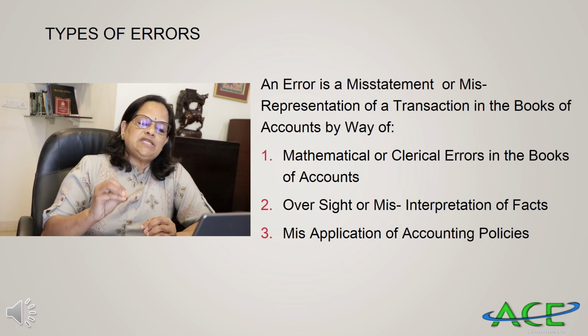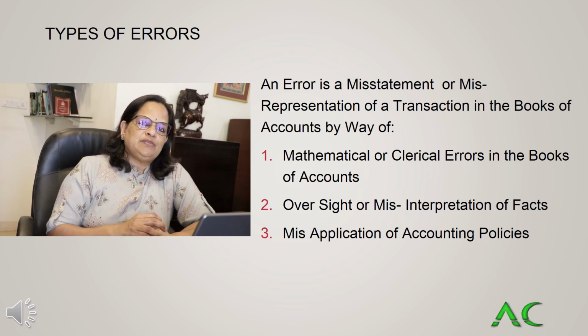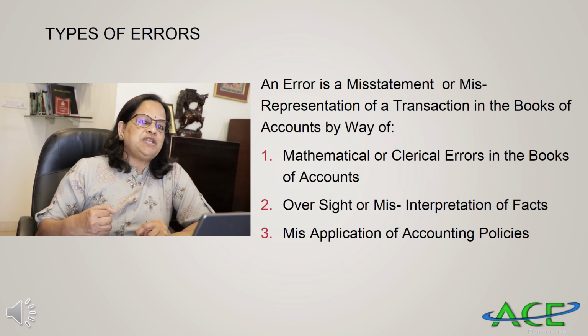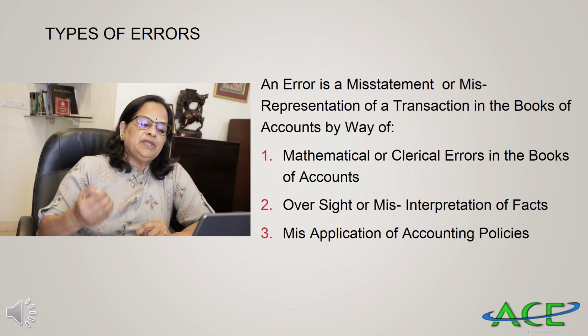Second one is oversight or misinterpretation of facts. Oversight: 10,000 you are reading it as 1000 while entering. So it's an oversight. Then misapplication of accounting policies.